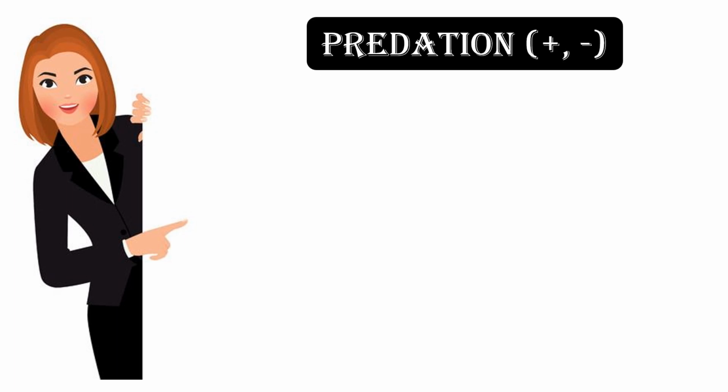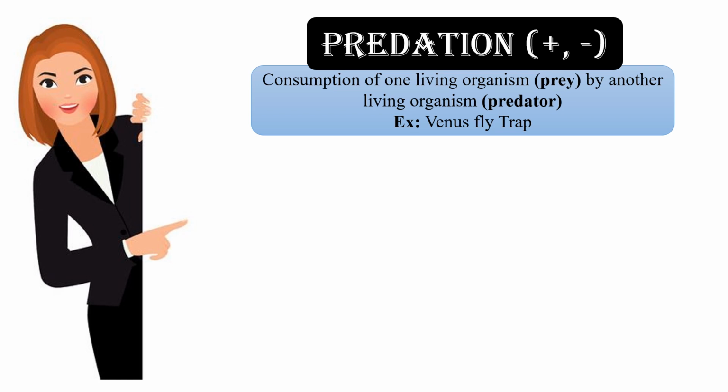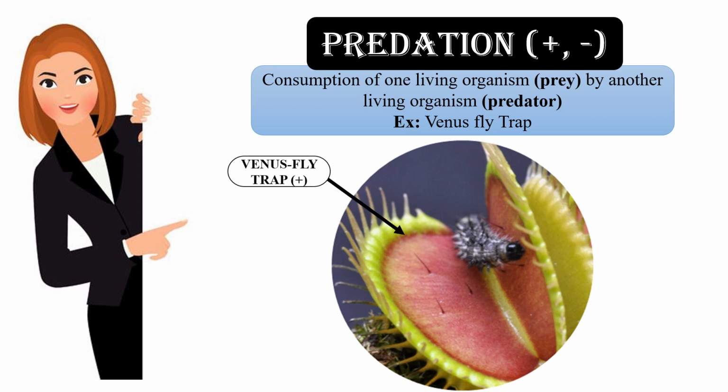Coming to the third type of negative interaction, that is predation. It is the consumption of one living organism called prey by another living organism known as predator. So the best example is Venus flytrap. Venus flytrap is an insectivorous plant which feeds on insects to obtain the source of nitrogen. Here Venus flytrap is the predator which is benefited, that is why it is denoted by a positive sign, whereas the prey is an insect that is getting harmed and it is denoted by a negative sign. Generally, predation is denoted by plus, minus sign.